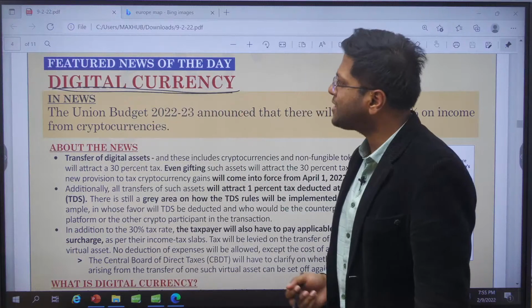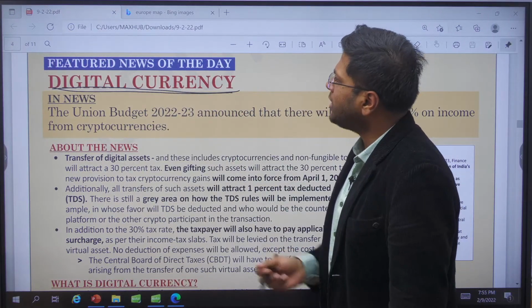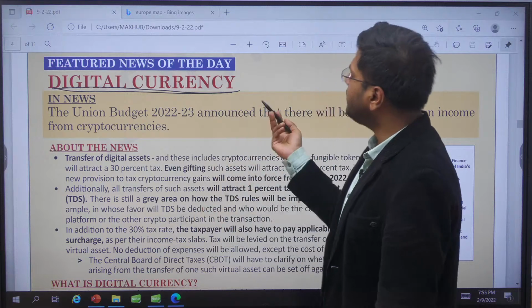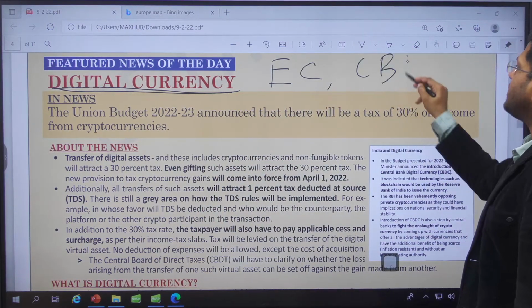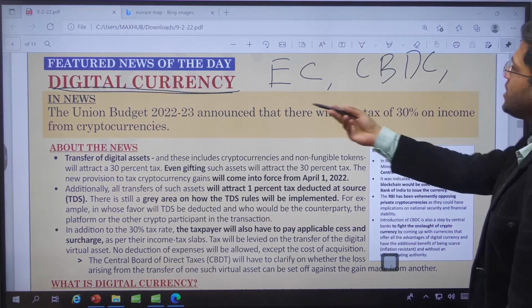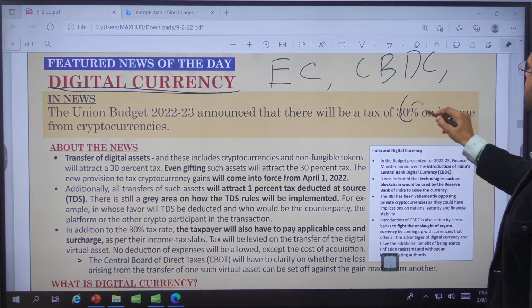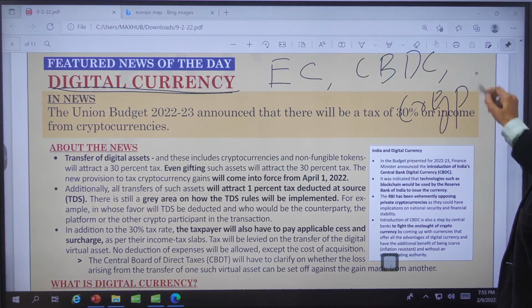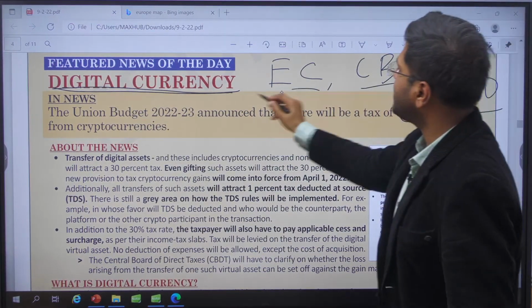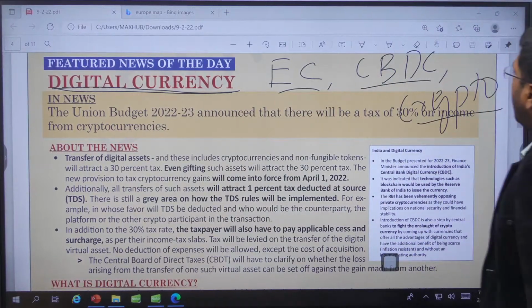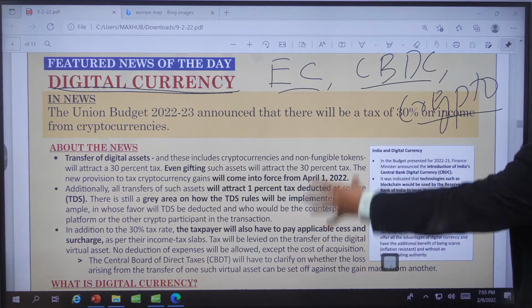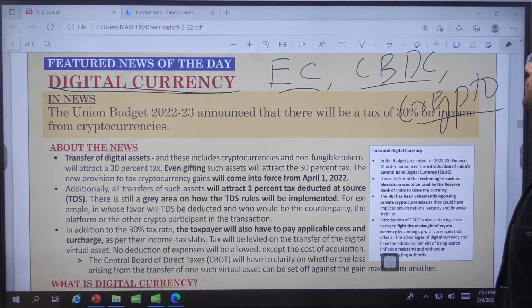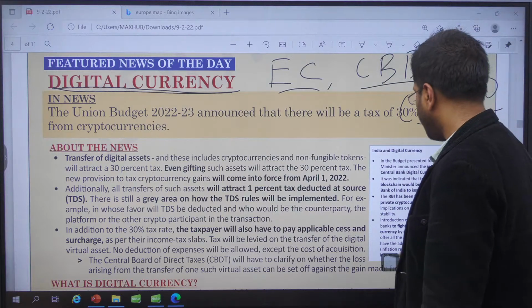So we will understand in this feature news for today what is a digital currency, what is the difference between an electronic currency and central bank digital currency CBDC, and how is it different from cryptocurrencies. What are the issues, advantages with each of them? How do they compare when we talk of transactions between these kind of currencies or between commodities and these currencies? What is the way forward in a situation like this? This is the feature news for 9th of February 2022.